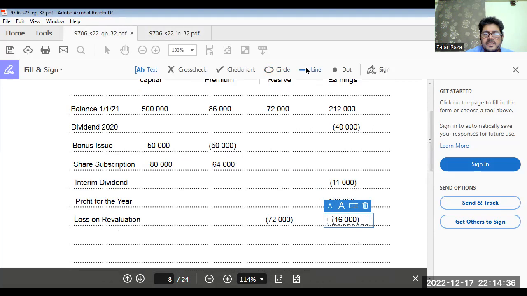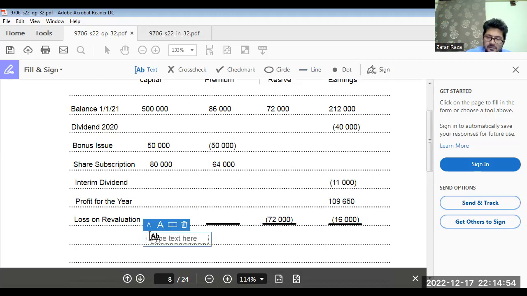And now we'll get the totals. Okay. 630,000 total. Then, okay, here 86 minus 50 plus 64, 100,000.